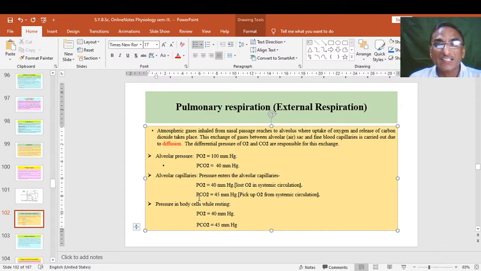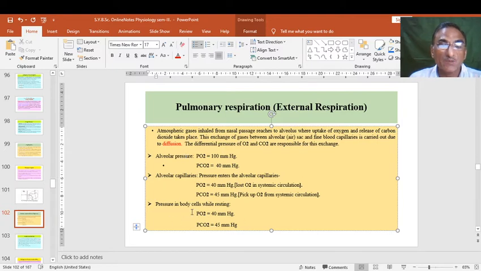In response, carbon dioxide is joining at 45 mmHg, because it is picked up from the systemic circulation, and therefore it needs a higher pressure than O2. So this is 45 mmHg.